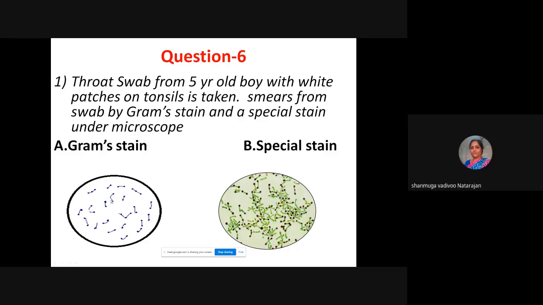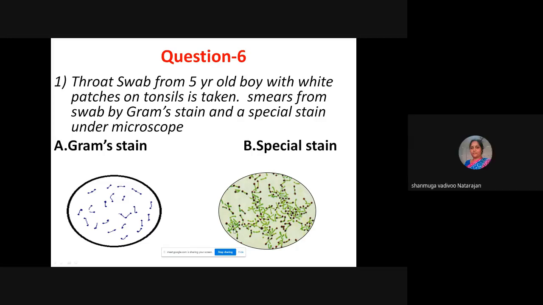Then what are these structures? I am marking, I am showing. Metachromatic granules. So in Albert stain, we use two types of stains: toluidine blue and malachite green.